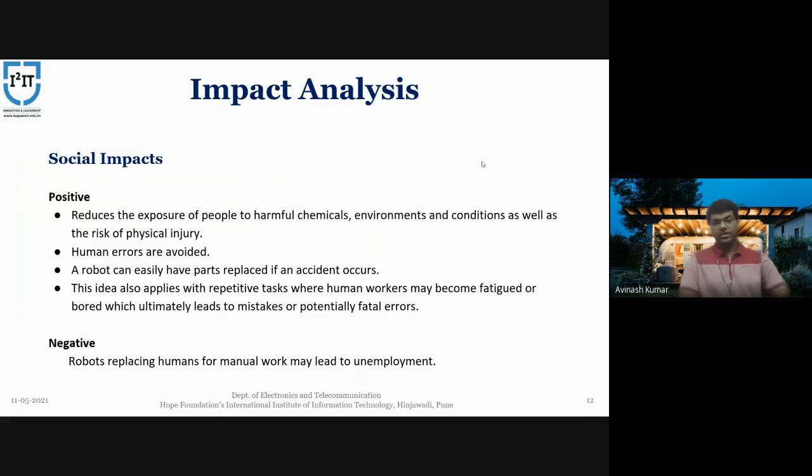This idea can easily be applied to repetitive tasks where humans get fatigued or bored doing the same things again and again, which can lead to major or catastrophic mistakes or potentially fatal errors. If we talk about the negative sides, these robots can lead to unemployment of people, especially the younger youth.